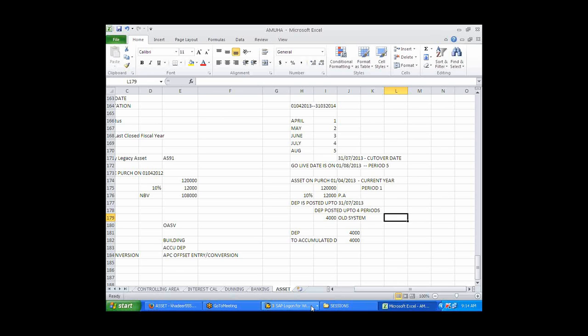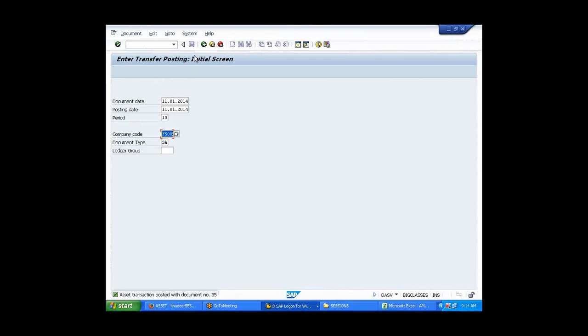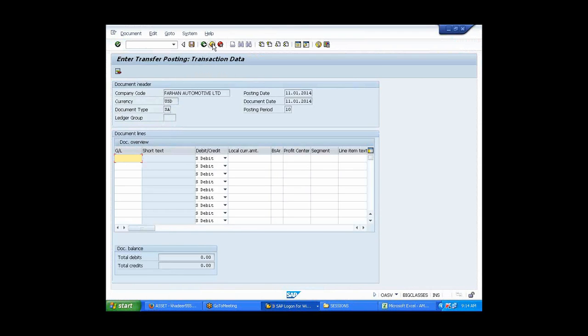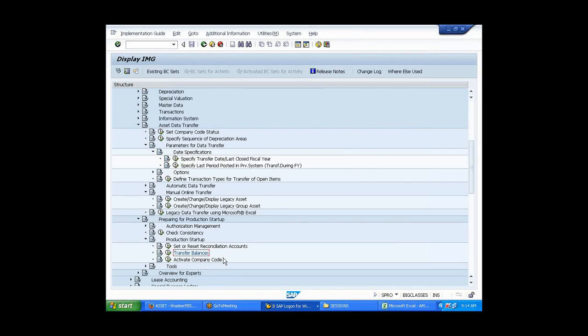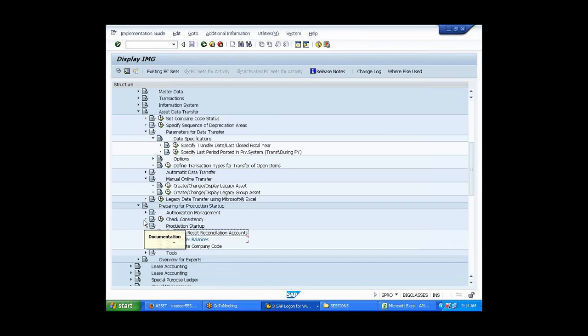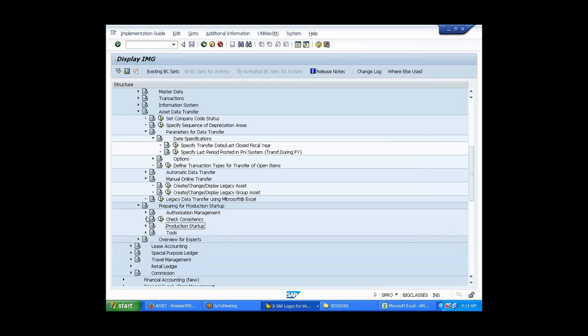Now what we should do first here is, we need to go back. Watch this carefully. This is a little bit of a tweak over here. I go back here to the transfer dates. Can you see here, specify transfer date or last posting period? I have to specify the last period posted in the previous system.